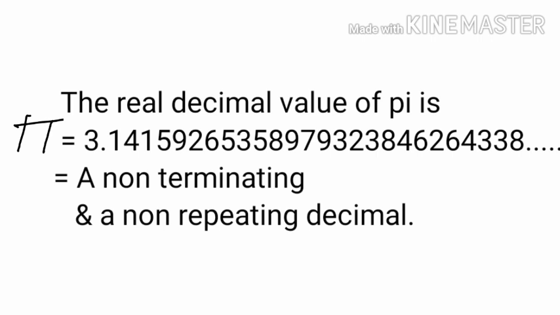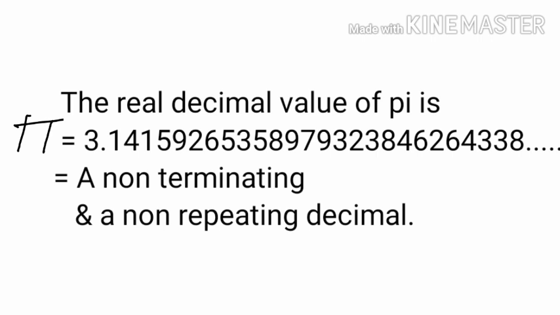They continue infinitely and not a single digit or a group of digits is repeating here. Hence, it is an example of an irrational number.